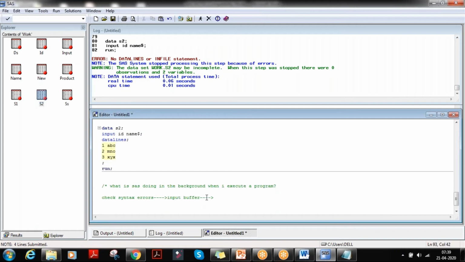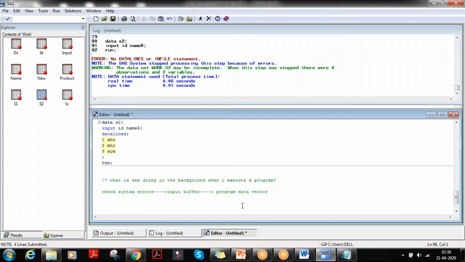Then it will execute each and every variable. Before executing that, there is something called the program data vector. So this is the process. First, it will check the syntax errors. Then it creates the input buffer and the program data vector. What is the relationship between these two?